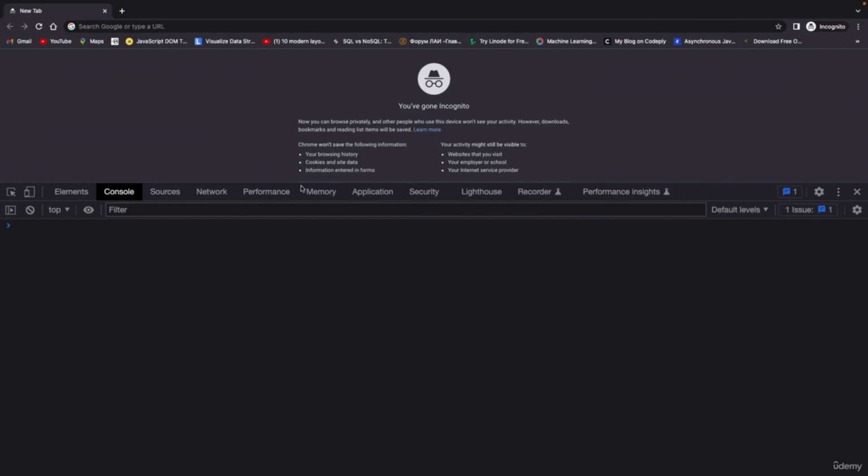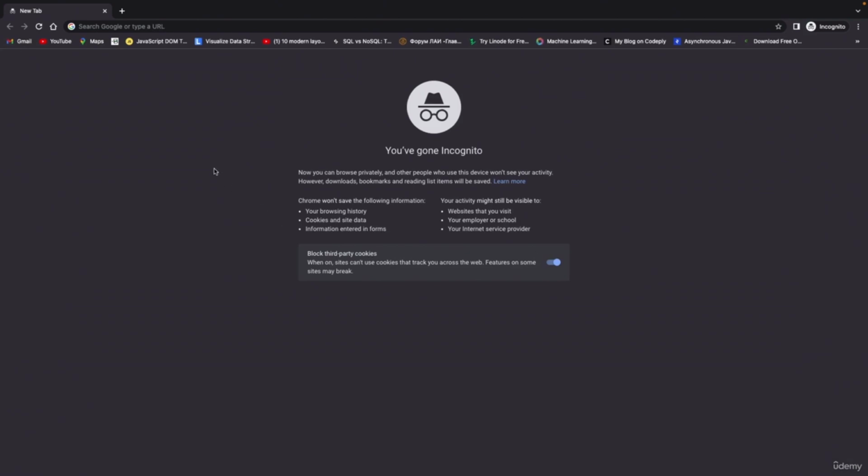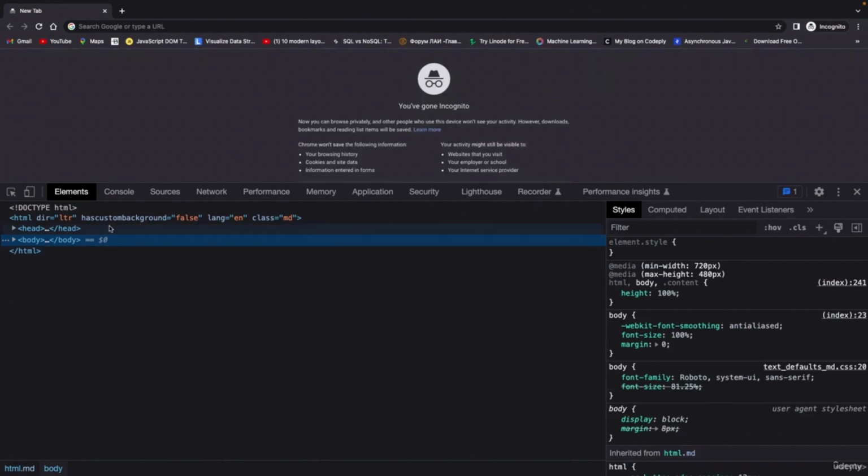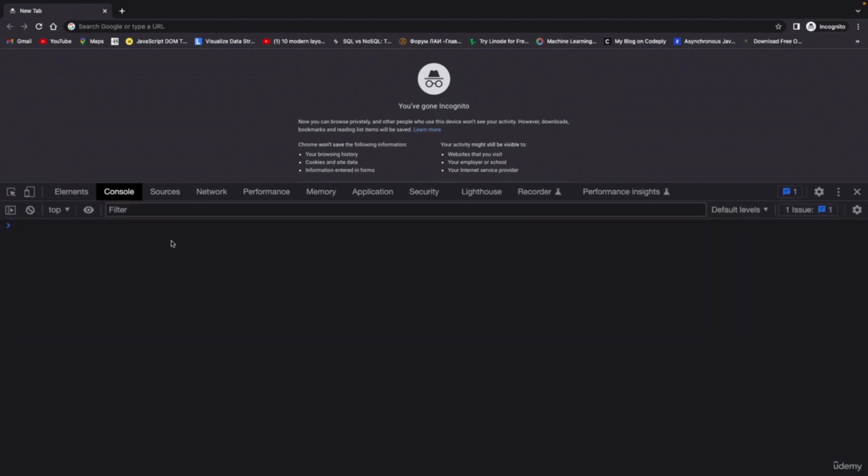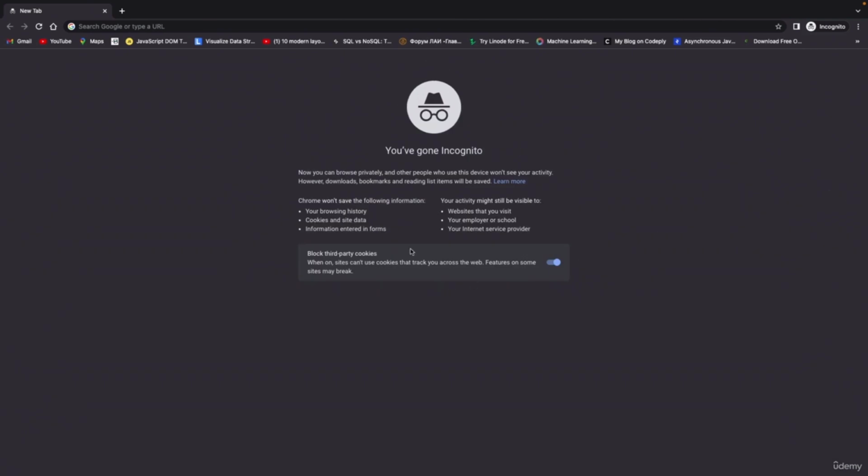Okay, now another way of opening the developer tools is, first of all, let me close this, by right clicking and then clicking Inspect, which will bring us to this Elements tab, and from here just navigate to this console. And another way of opening it is by, and I am showing you all of this because different people like to do it in different ways, so it is always better to know multiple ways.